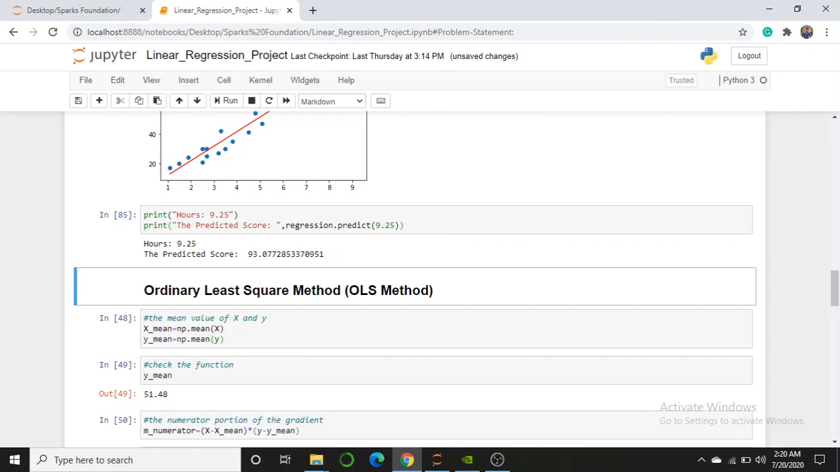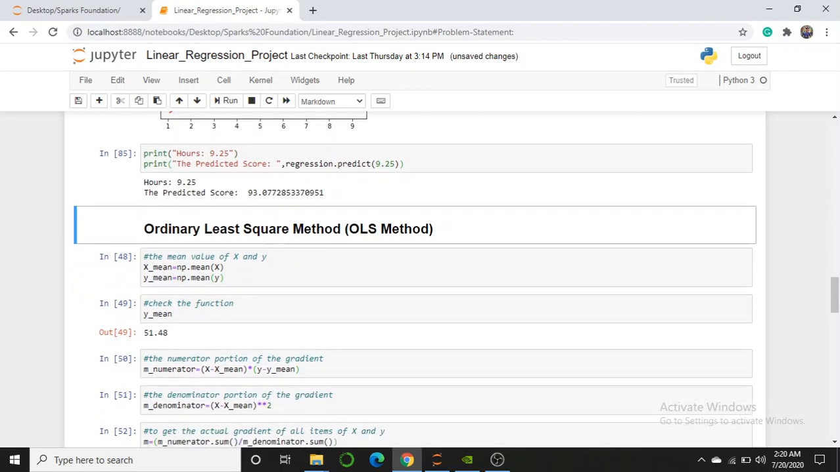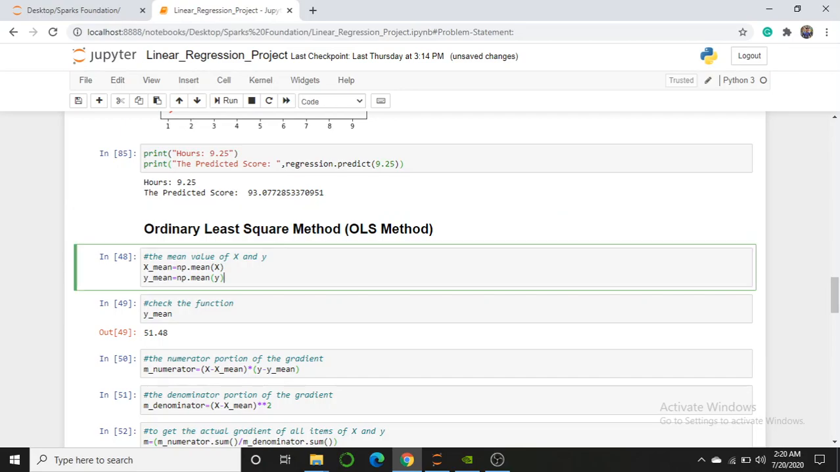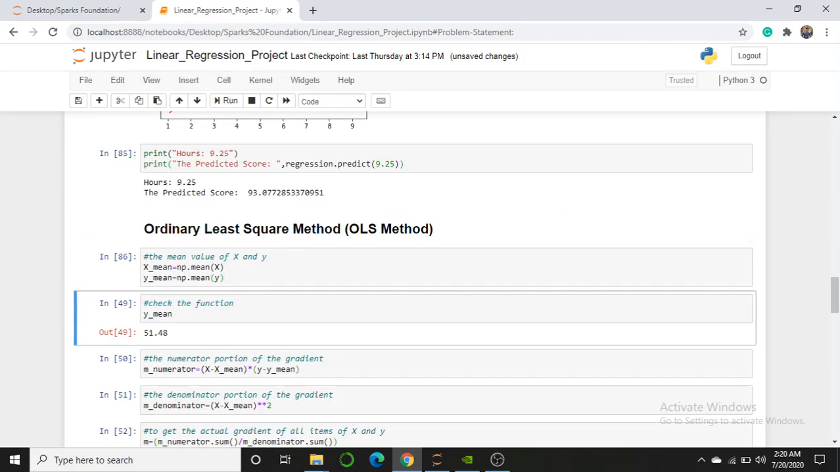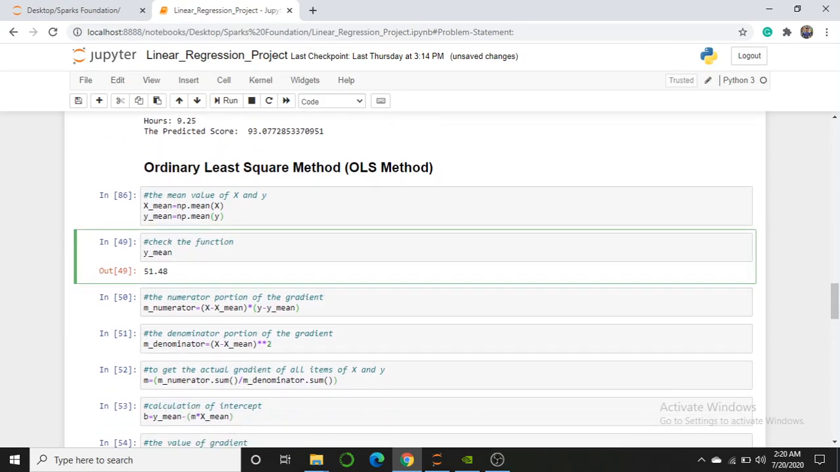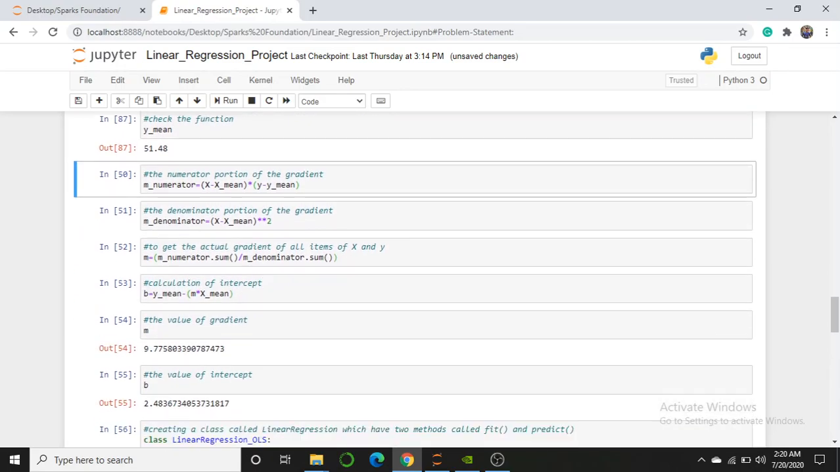So there is one method, the gradient descent method, that I have calculated manually using the concept of mathematics. Now I am going to discuss another method, the ordinary least squares method. It is the same, but here I have to calculate the mean value. First I have calculated the mean of input and output, and checked the mean function. After that I have to find the gradient, using a formula with a numerator and a denominator, to get the gradient of the line y = mx + b.